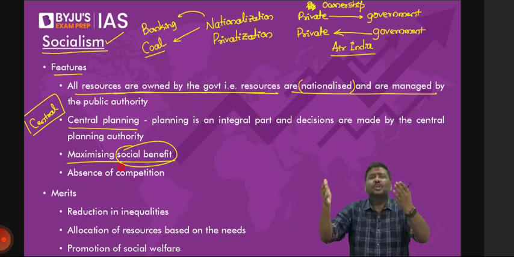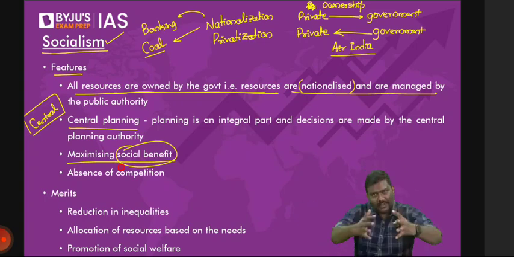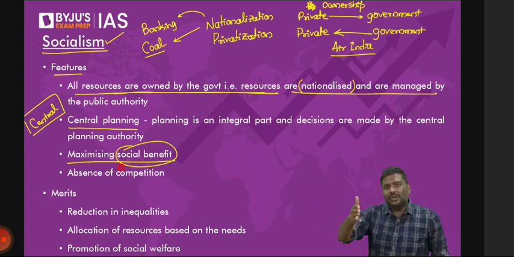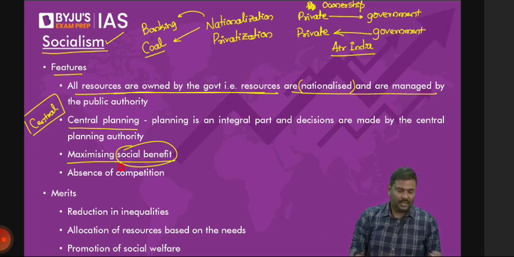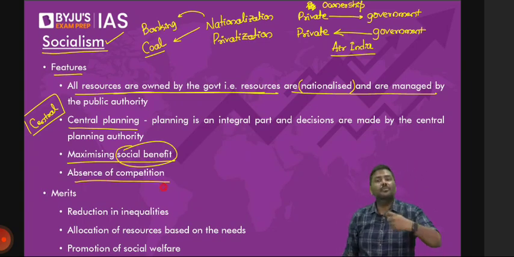Simple. Do not allow the private sector to own resources. You take away all the resources. And when you take away all the resources, you are not going to work for profit. You are going to work for social welfare. So there is an absence of competition because the government is going to promote and control the sectors here.